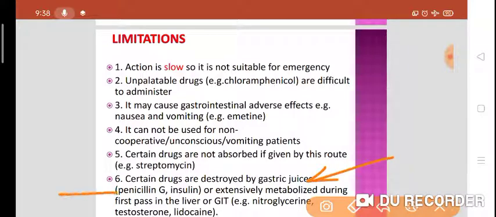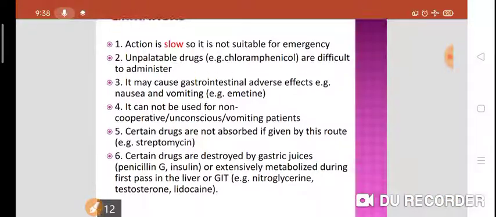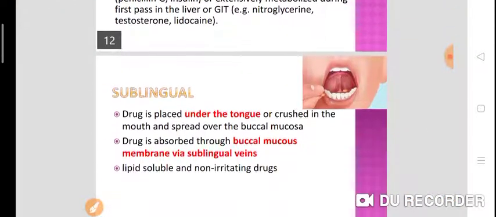For example, penicillin G and insulin are destroyed by the gastric juices. Or drugs like nitroglycerin, testosterone or lignocaine are extensively metabolized in the first pass metabolism in the liver or in the GIT.